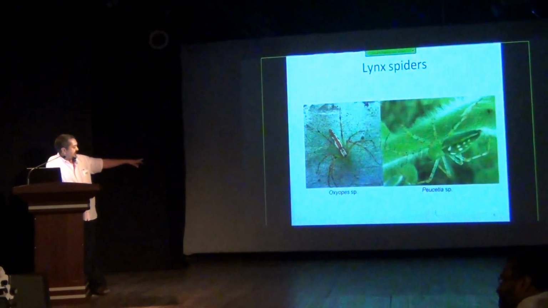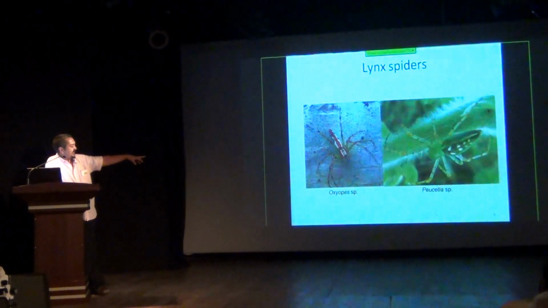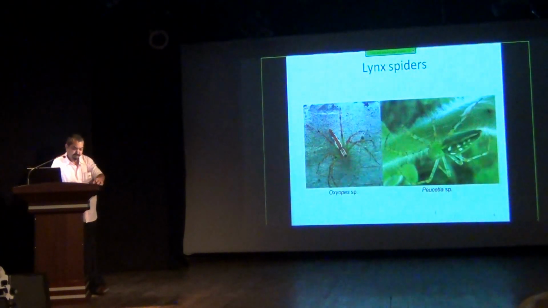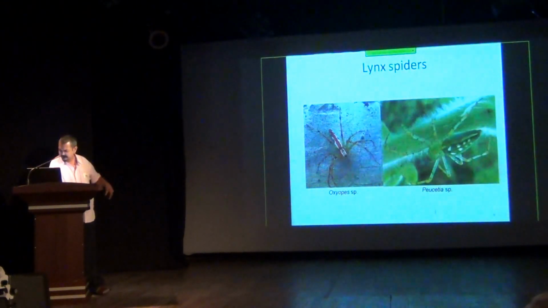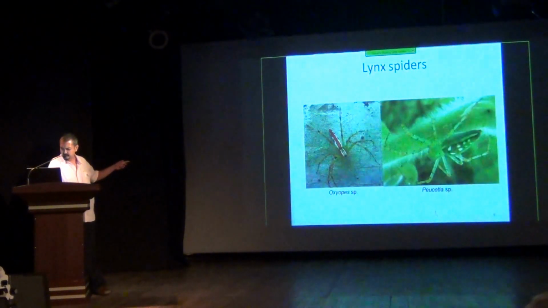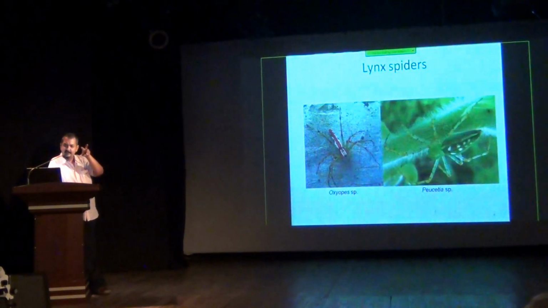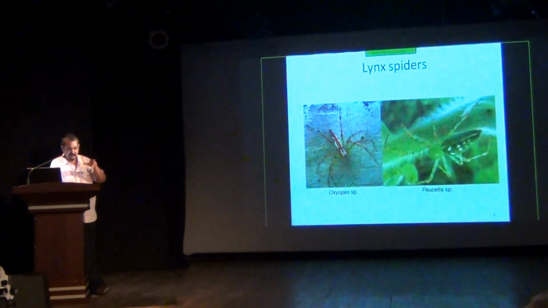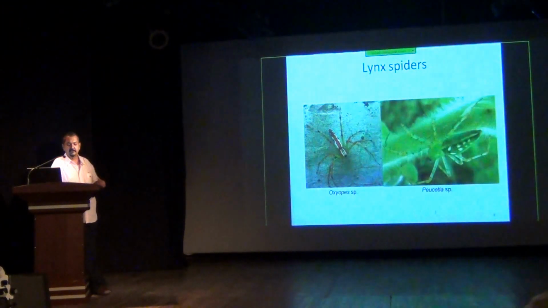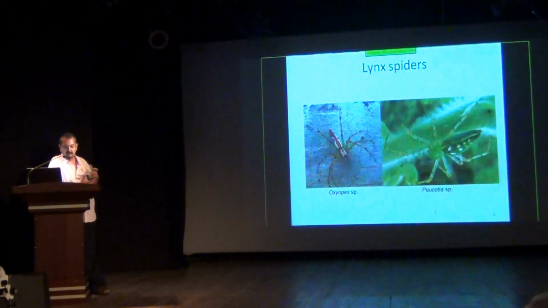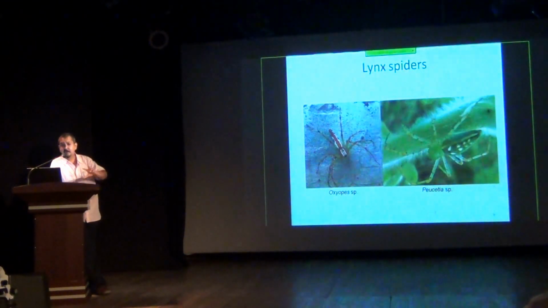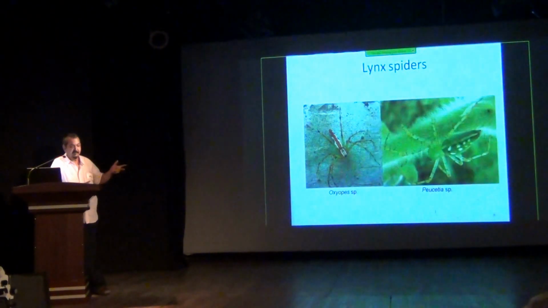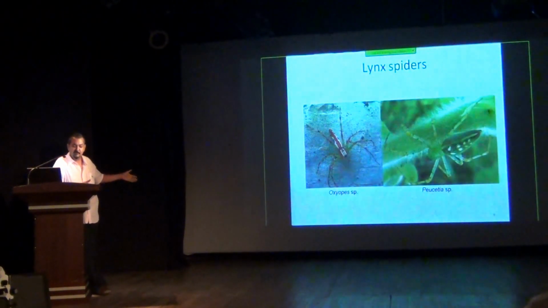And these guys can also be recognized rather easily. Now, the one on the left, as it says, is the Oxyopes species. On the right is the Peucetia. They can be recognized rather easily by the eye arrangement. Unfortunately, none of these are close-ups. So they have a sort of hexagonal eye arrangement, which can be easily recognized, and you can find some rather prominent spines on their legs. So at least with the combination of the hexagonal eye arrangement and the leg spines, you can say quite safely that you are close to a lynx.